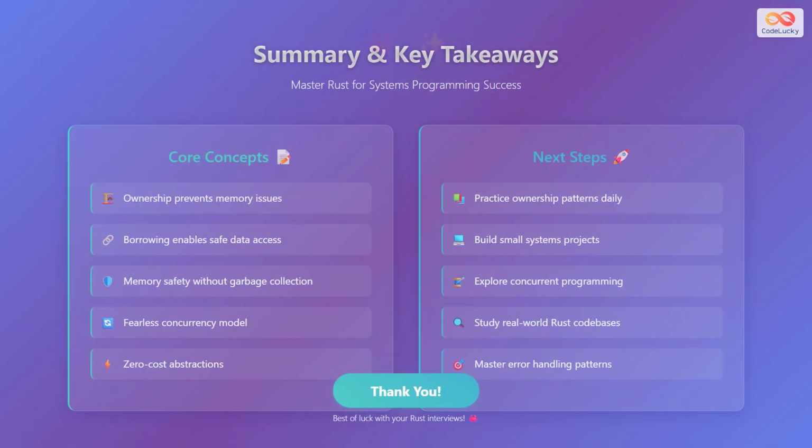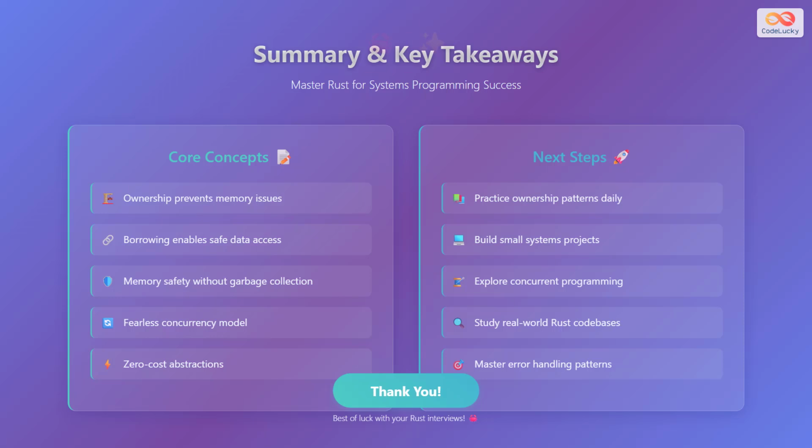Let's summarize the key concepts that form the foundation of Rust systems programming. The ownership system is Rust's unique approach to memory management that prevents memory safety issues without garbage collection overhead. Borrowing enables safe data access patterns through references while maintaining ownership rules. Memory safety is achieved through compile-time checks rather than runtime overhead, making Rust both fast and secure. Fearless concurrency allows you to write multi-threaded programs with confidence, knowing that the compiler prevents data races. Zero-cost abstractions provide high-level programming constructs without sacrificing performance.